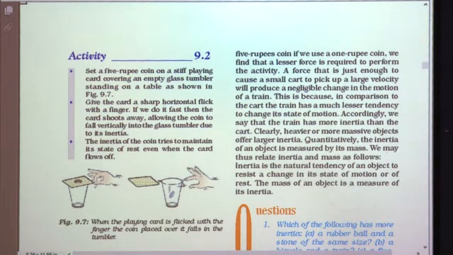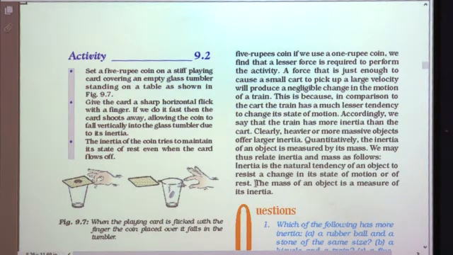Inertia is the natural tendency of an object to resist a change in its state of motion or of rest. It wants to remain in the state of motion if it is already moving, and it wants to remain at rest if it is at rest.